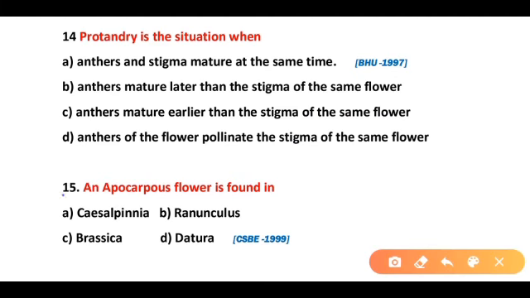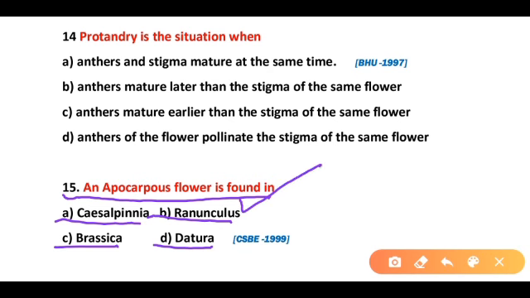Question 15. An apocarpous flower is found in Caesalpinia, Ranunculus, Brassica, Datura. So correct answer is option B. An apocarpous flower is found in Ranunculus. So correct answer is option B.